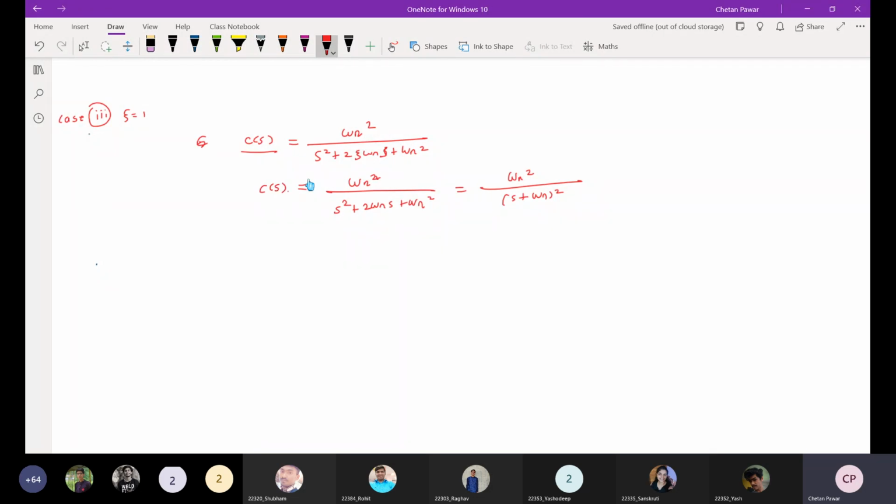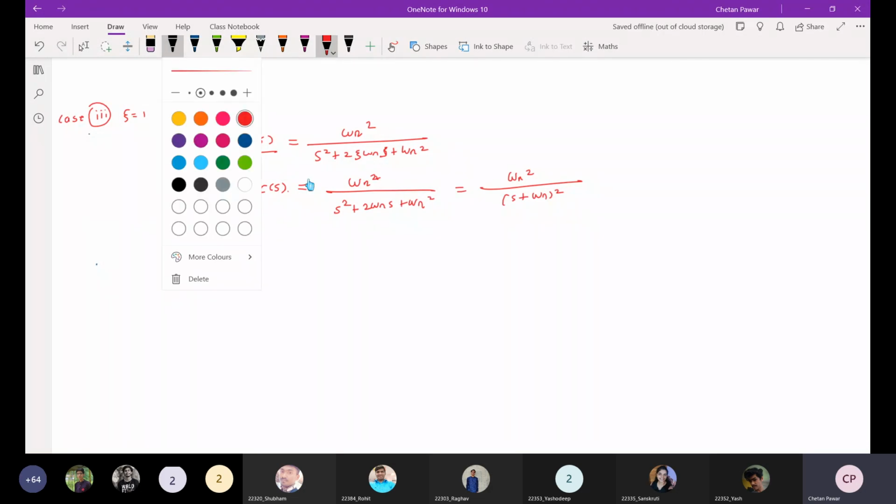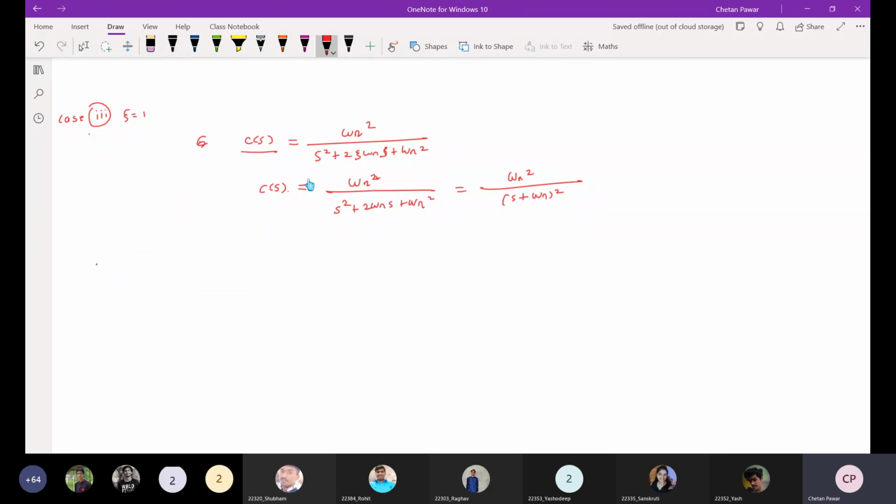Now zeta is equal to 1. So if I draw the pole location for this particular condition, that will be repeated poles, right?